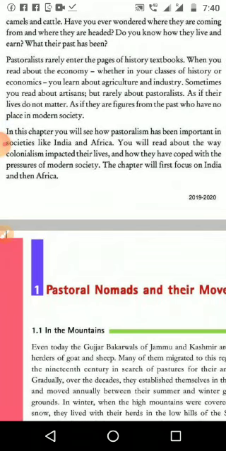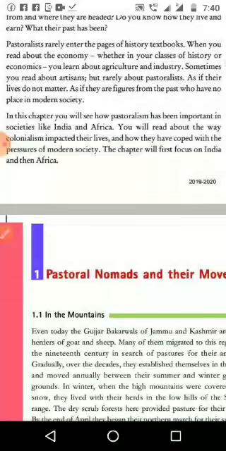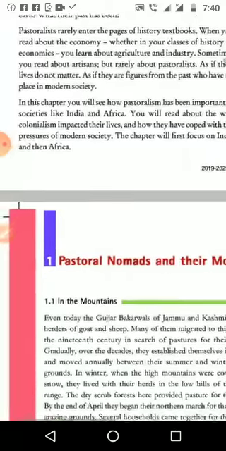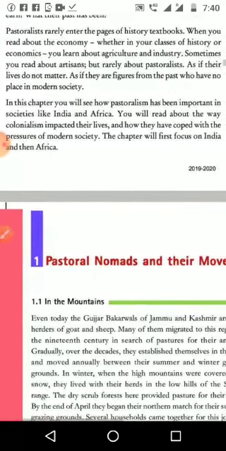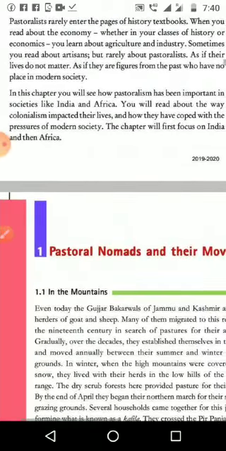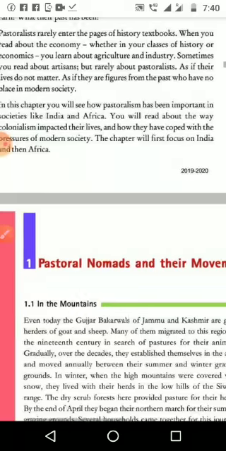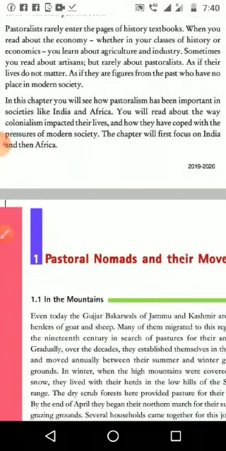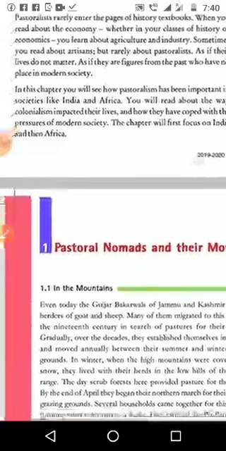Do you know how they live and earn, what their past has been? Pastoralists rarely enter the pages of history textbooks. When you read about the economy, whether in your history or economics classes, you learn about agriculture and industry. Sometimes you read about artisans, but rarely about pastoralists, as if their lives do not matter, as if they figure out the past, who have no place in modern society.